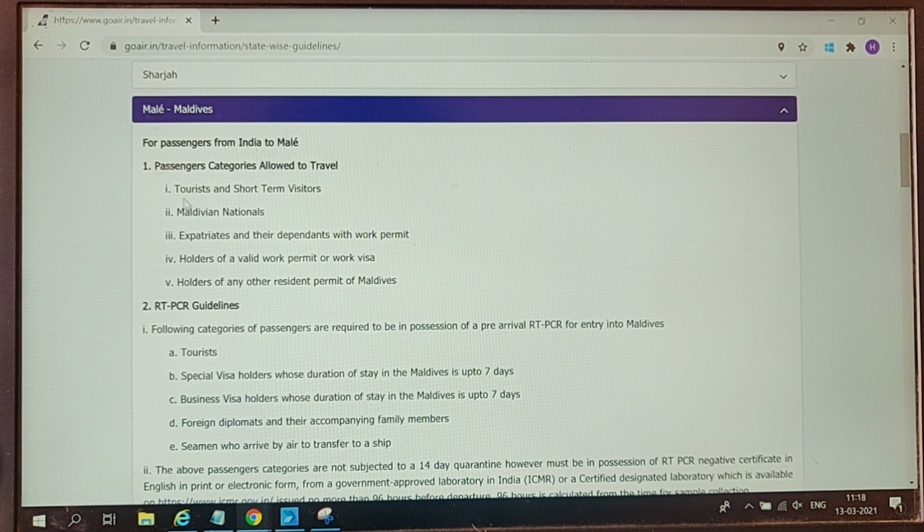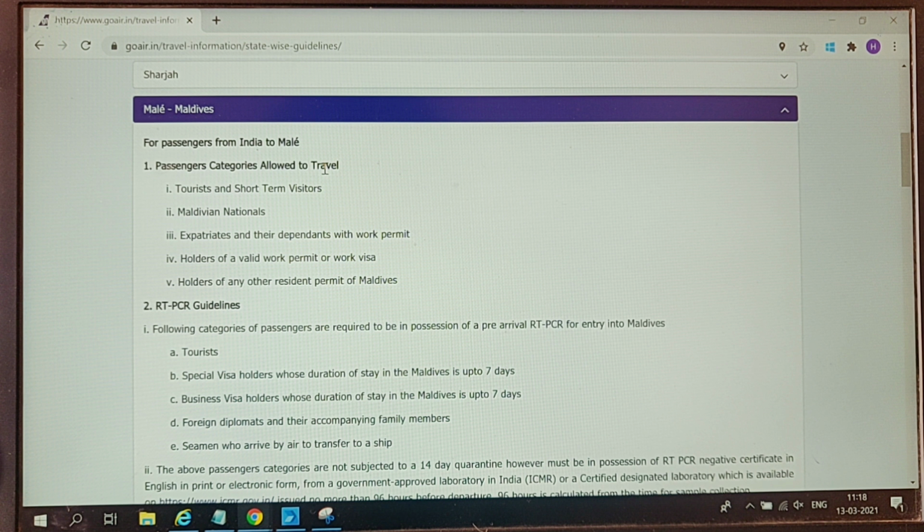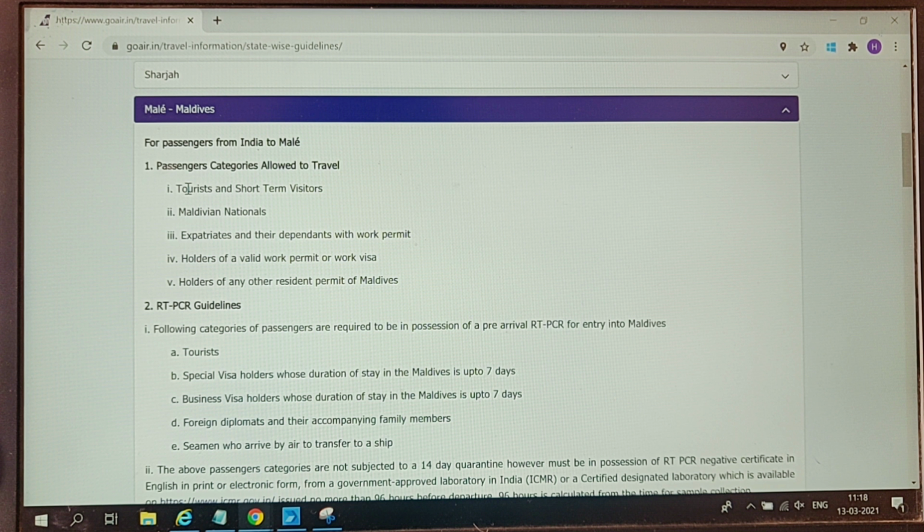So they have some categories. The passenger categories allowed to travel, यानी कि कौन कौन से पैसेंजर्स कैटेगरीज है जिनको लाइक ट्रैवल कर सकते हैं टू मालदीव्स. सो दे हैव मेंशन योर टूरिस्ट, शॉर्ट टर्म विजिटर्स, Maldivian nationals, then these are the below 3 more categories.